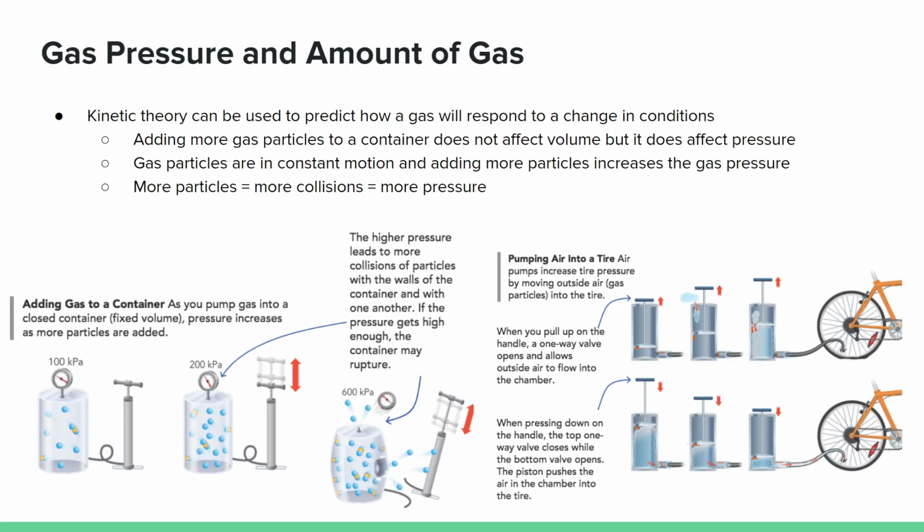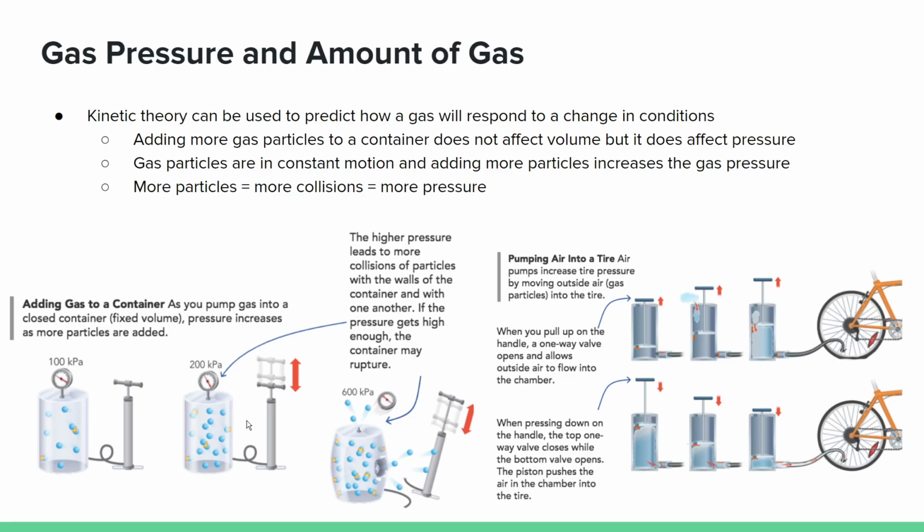So looking at the model in the bottom left, when you add gas to a container, such as pumping gas into a closed container which has a fixed volume, pressure will increase as more particles are added. As you can see, there's 100 kPa in this one, and it has a few particles, but when you add more particles, the pressure increases.